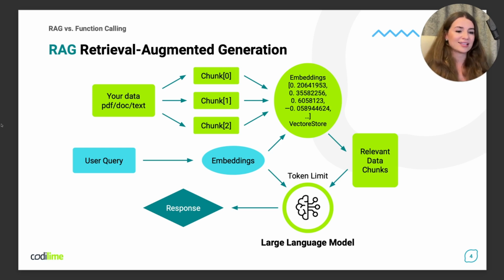This context is then passed to the LLM, which formulates the final response. This process allows the model to provide specific and up-to-date information by leveraging your external data sources. To see how this works in practice, I'll now show you a demo example with the code.